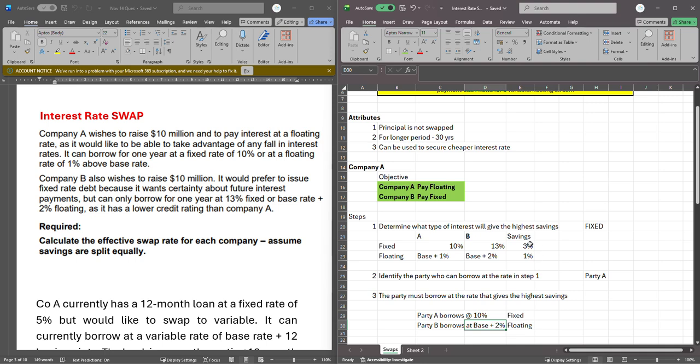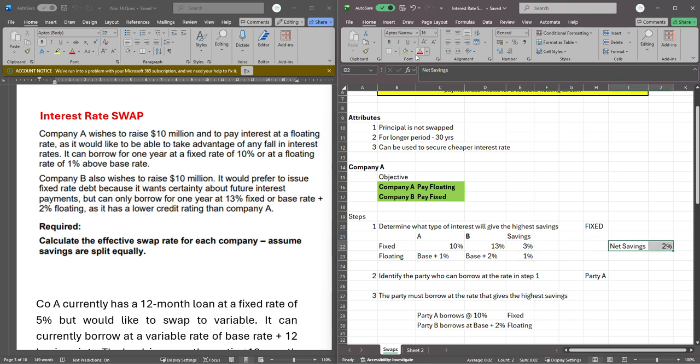And that is a bit of a problem for us, because we will not be able to maximize these savings. Both savings of 3% and 1%, we are able to achieve them because of party A. So if party A has taken 10% fixed, it cannot take base plus 1 at floating again, obviously. And party B cannot take fixed, obviously, but has to take floating at its own base plus 2. We're going to lose these savings. That means we only have 2% to share amongst the parties. So the net savings is actually 2% on this swap that needs to be shared. Let me just put it here so you can see it. Unfortunately, we're going to lose this 1%, so we are left with 2%.